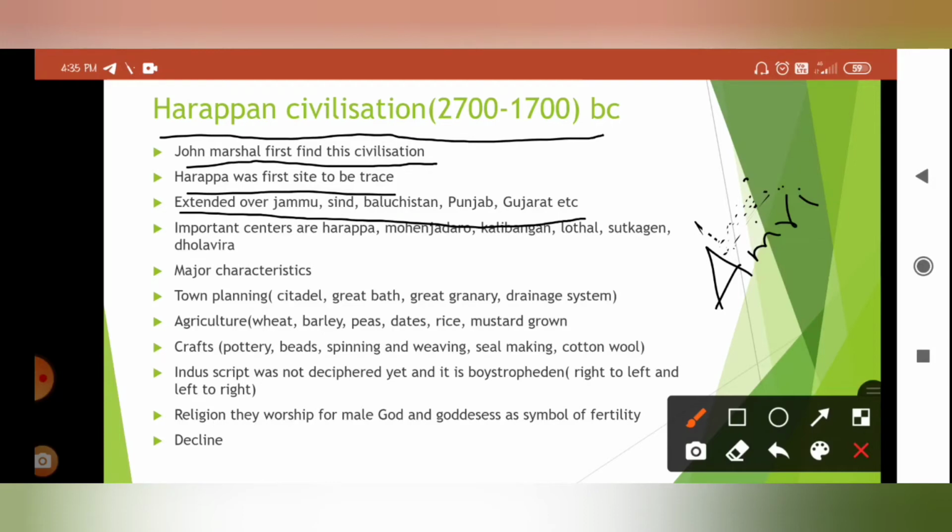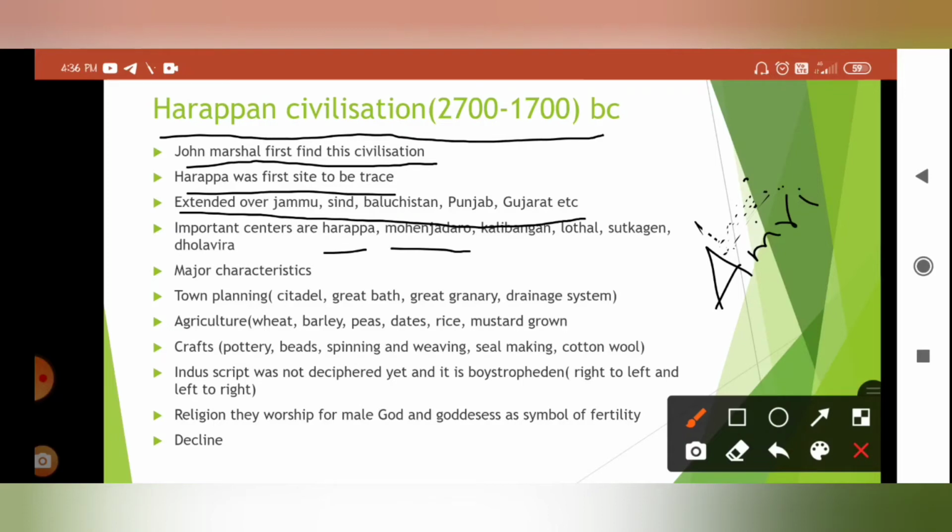Let's discuss its important centers. Mainly these centers are Harappa, which is the first site to be excavated, and Mohenjo-daro, which is the largest Harappan city, and it is located on the bank of river Indus. So the Mohenjo-daro site was located on the bank of river Indus, and we can say Mohenjo-daro is the largest Harappan site.